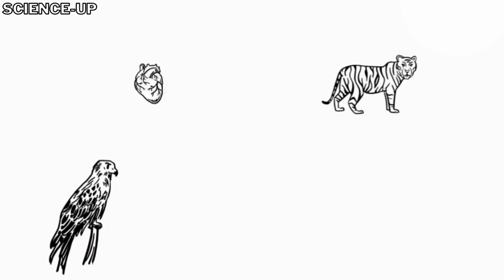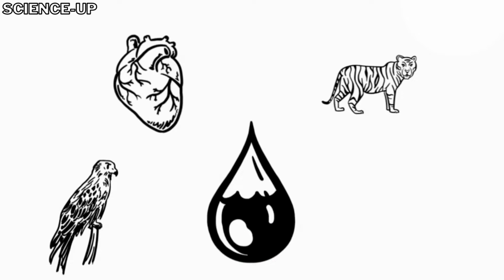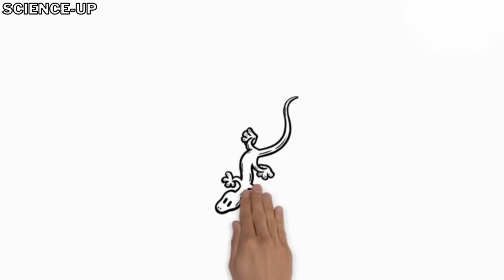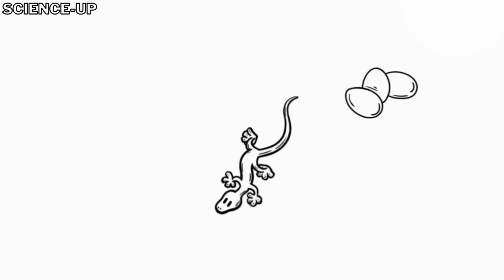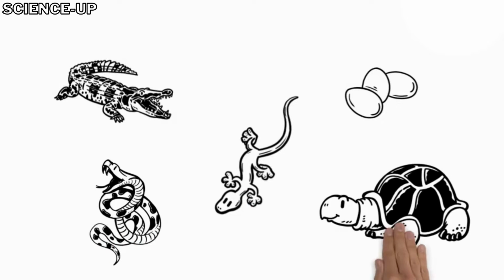Unlike birds and mammals, the heart does not have two completely separate ventricles. The circulatory system is therefore less efficient, because blood returning from the body is mixed with blood returning from the lungs. Some blood goes around the body again without collecting more oxygen. Nearly all reptiles lay eggs. Living reptiles include alligators, crocodiles, lizards, snakes, and tortoises.